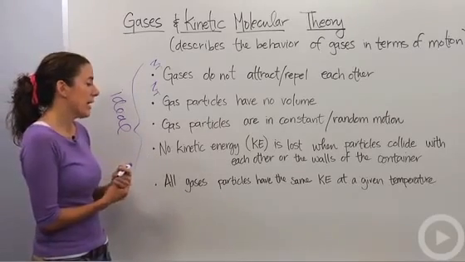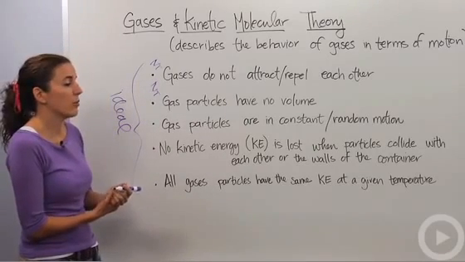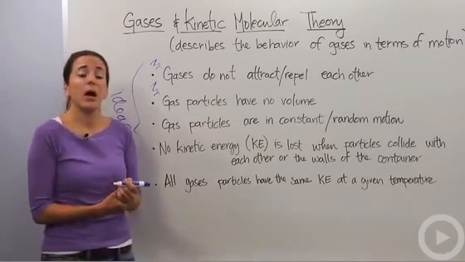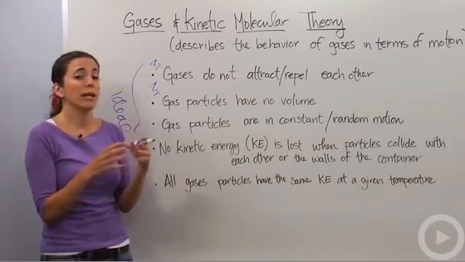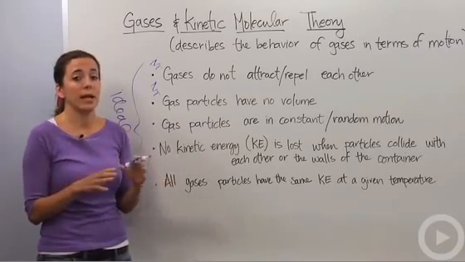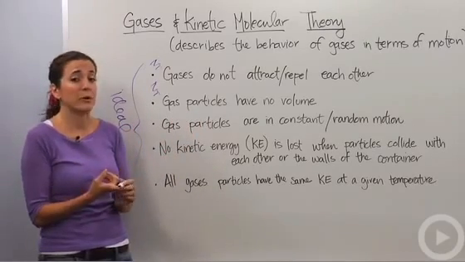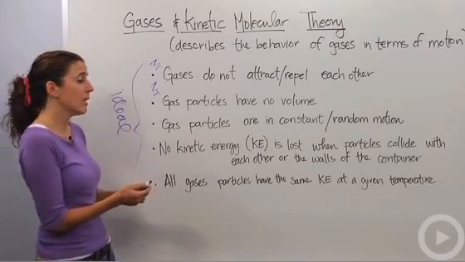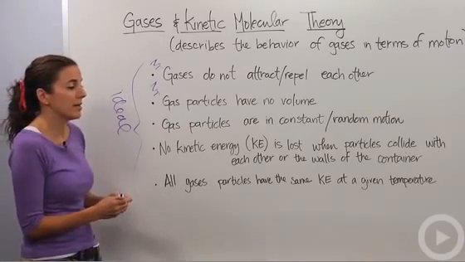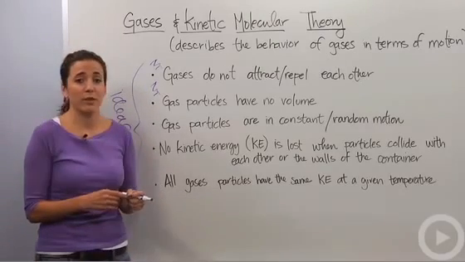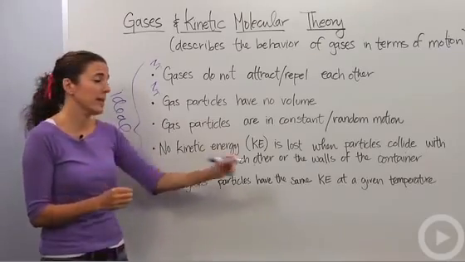The fourth one is that no kinetic energy, which we're going to call KE, you might see that in class, is lost when particles collide with each other or with the walls of the container. That's true. When particles are moving and they hit something, they're what we call elastic collisions, meaning that they do not lose any kinetic energy. Kinetic energy is saved within that collision, whether it's with another gas particle or at the walls of the container. They are elastic collisions. The last one is that all gas particles have the same kinetic energy at a given temperature. Temperature is a measurement of kinetic energy, and when we measure the temperature, we're measuring the kinetic energy of those particles. So that's very true.